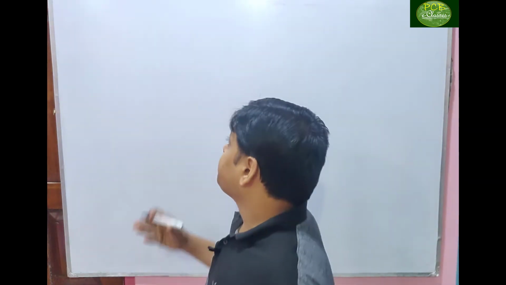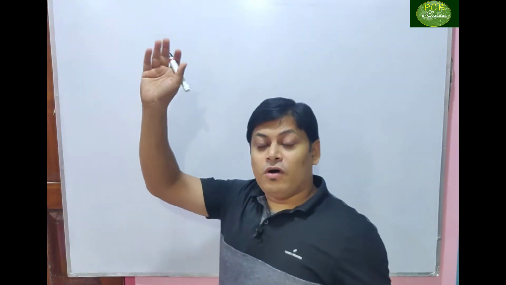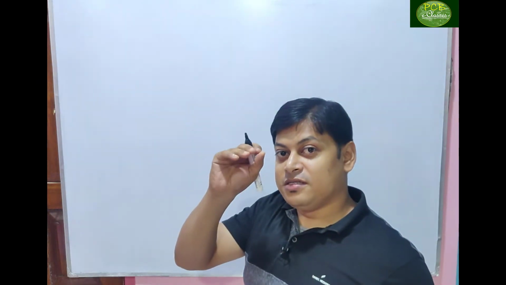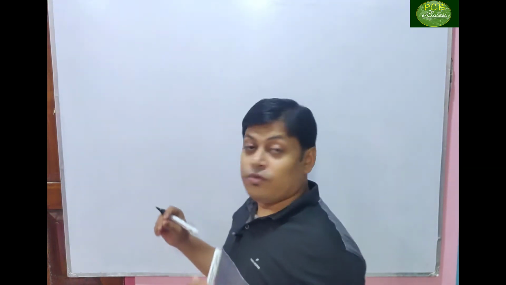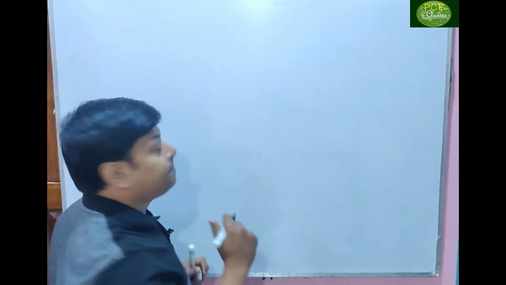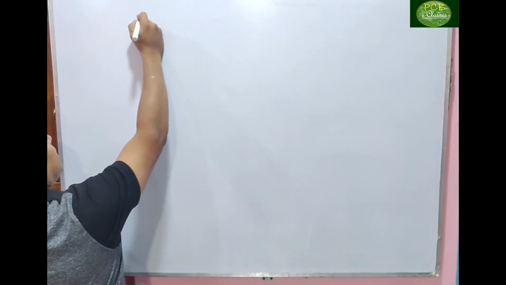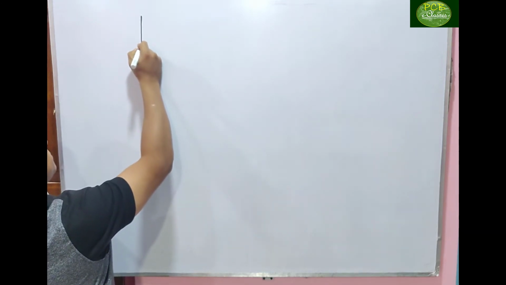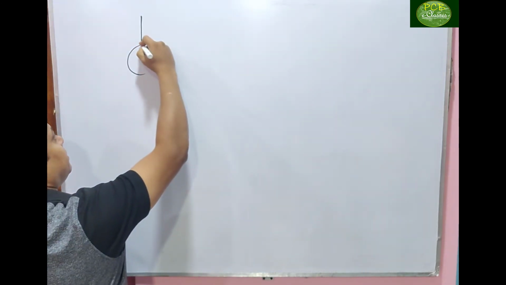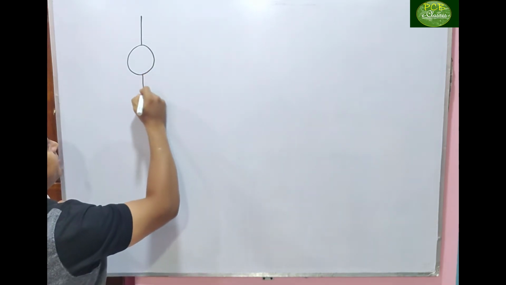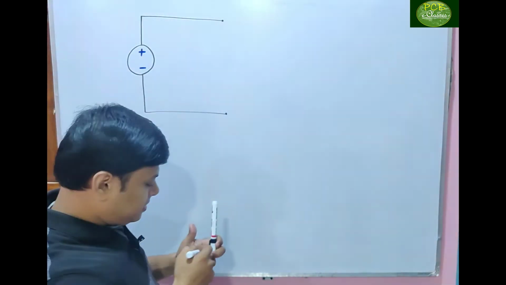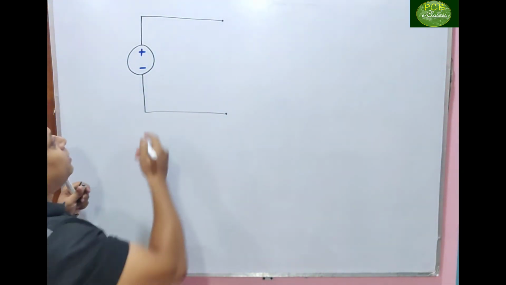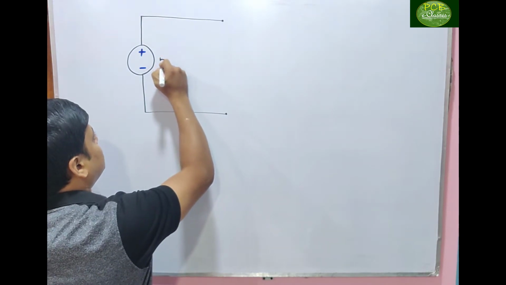Now, we have already read about KVL and KCL, but there are some portions you have to look at very minutely. What is that thing? For example, if a voltage source is there, let us take its voltage as 5 volt.